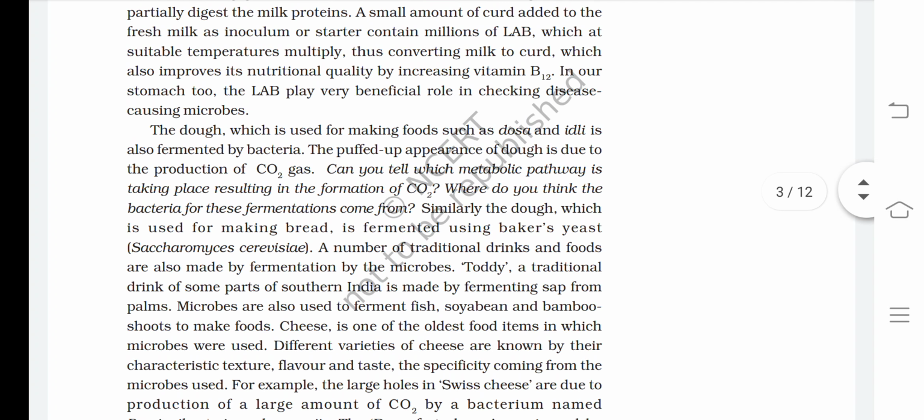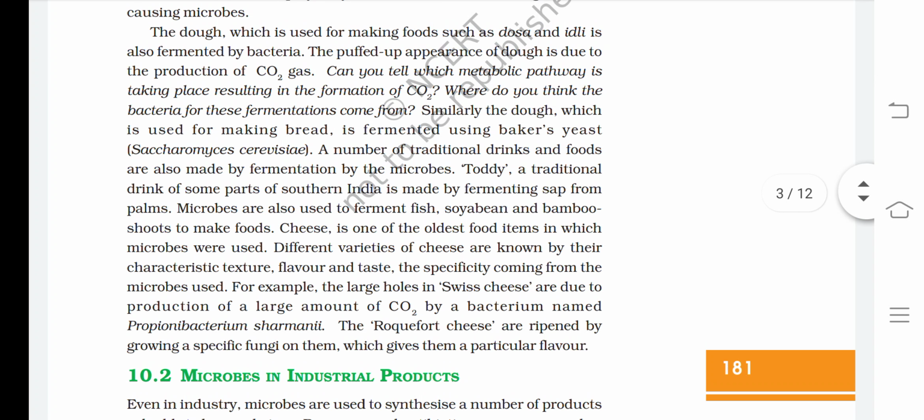The dough which is used for making food such as dosa and idli is also fermented by bacteria. The puffed up appearance of dough is due to the production of CO2 gas. Can you tell which metabolic pathway is taking place resulting in the formation of CO2? Where do you think the bacteria for these fermentations come from?